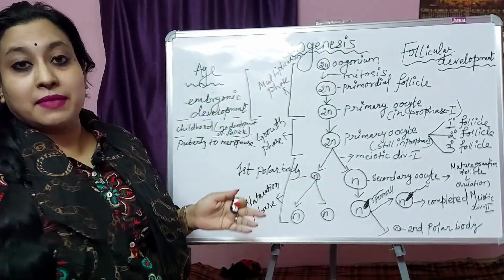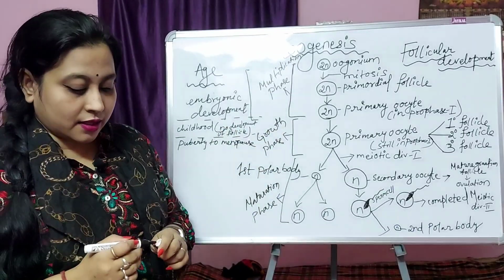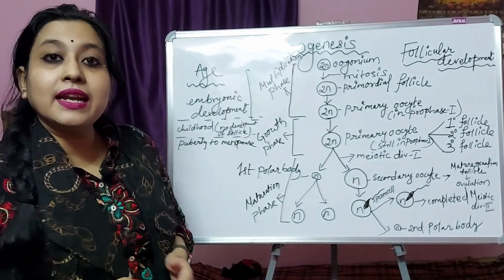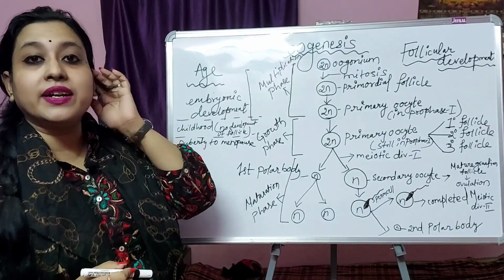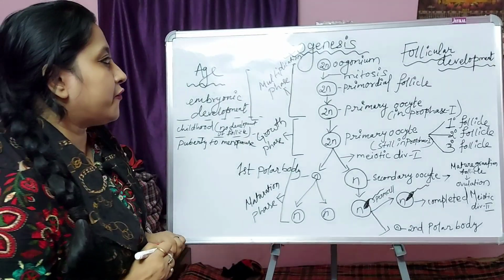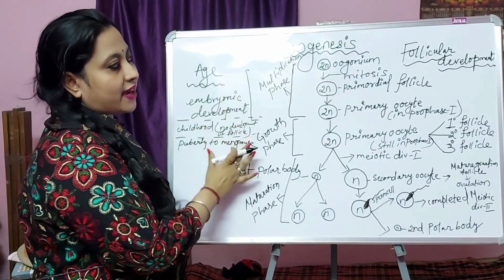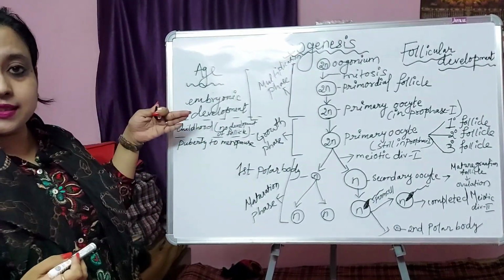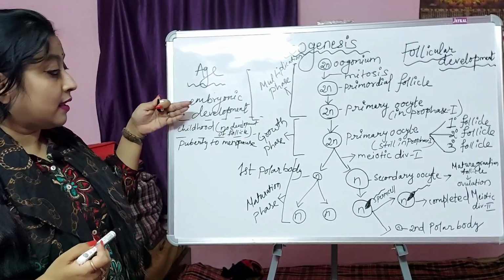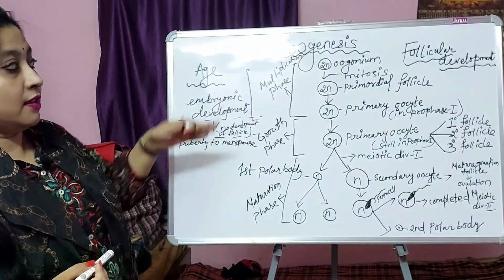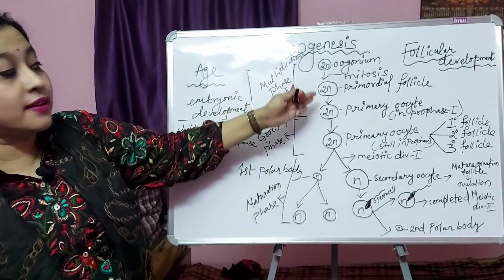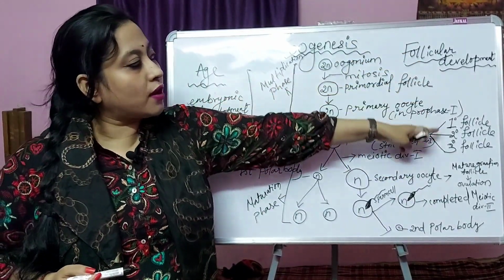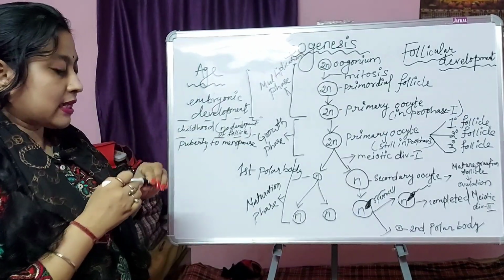Unlike spermatogenesis, which starts after puberty, oogenesis starts before birth and is completed after or during the process of fertilization. I have divided it into three parts. The first is the age period, where there is development of follicles, then what happens after puberty, then the mechanisms where mitosis and meiosis take place, and the last column is for follicular development. So let us start from here.